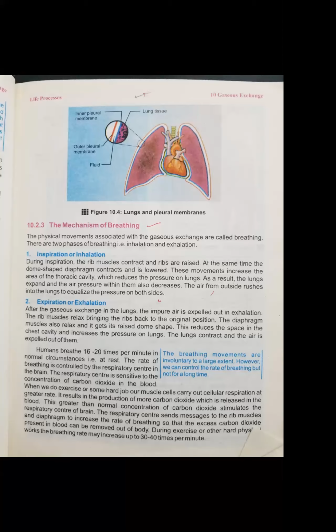If you see this mechanism of breathing, you can understand that inspiration and expiration are opposite to each other. You can also see these points in your book, of which I have shared a picture with you. You can see the first point is that the rib muscles contract and the ribs are raised. Here, the first point in expiration is that the rib muscles relax, and they bring the ribs back to their original position.